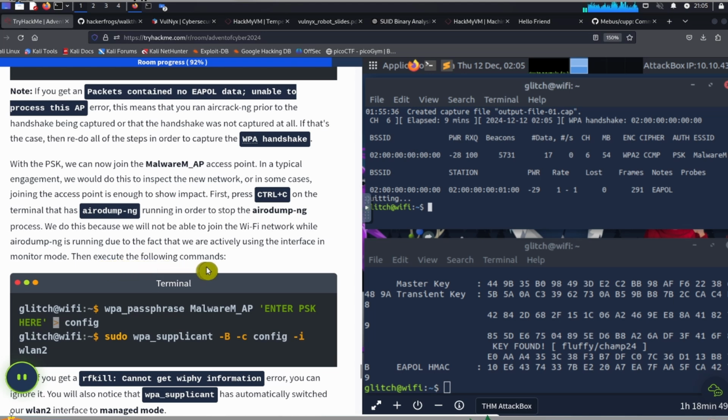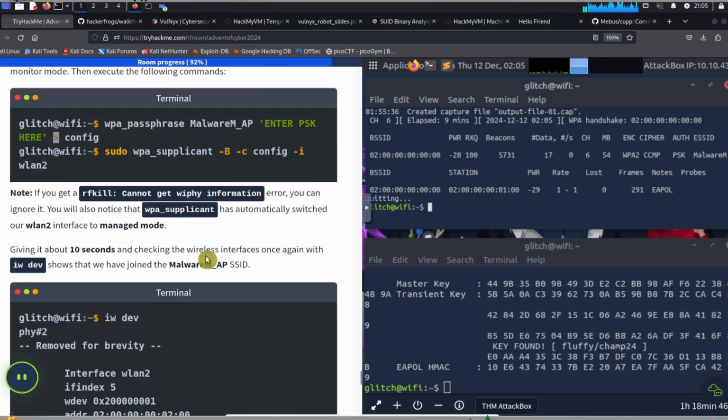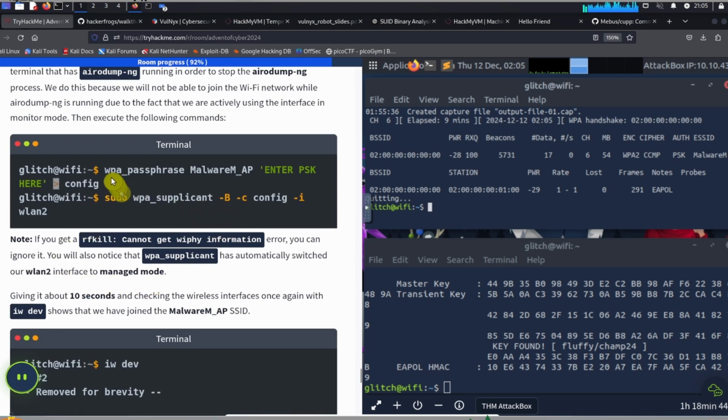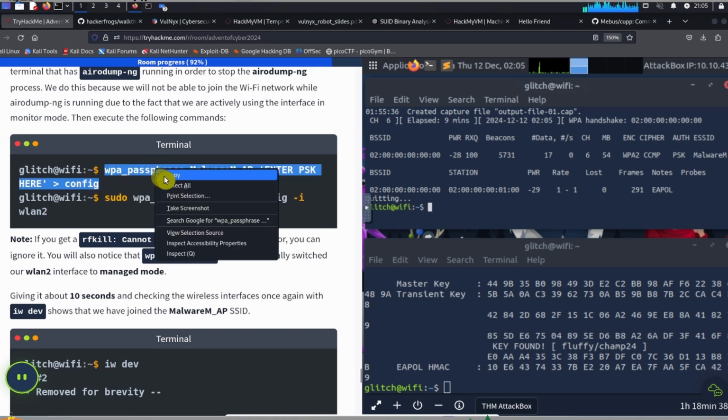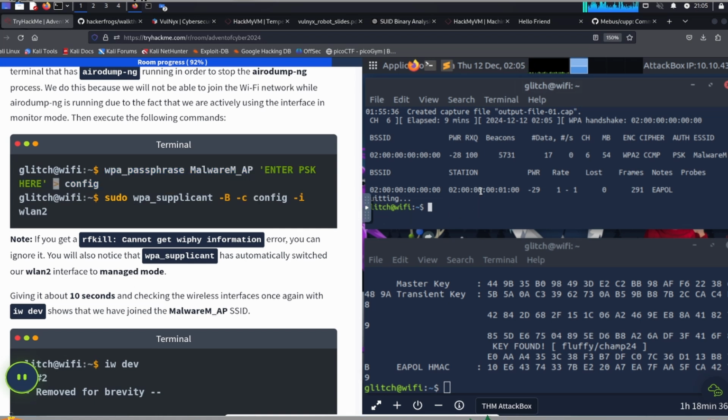We will then execute the following commands. Okay, so this command right here is the first one. And at the top, we're going to paste in the command. No, I need to use the control panel again.